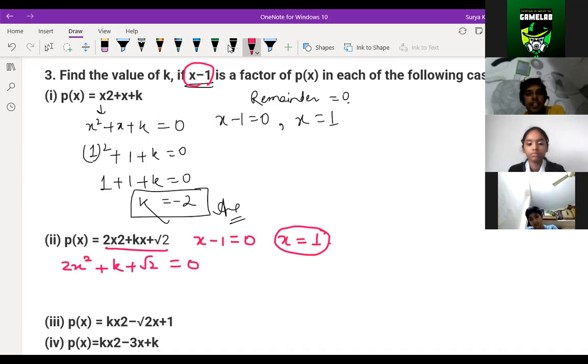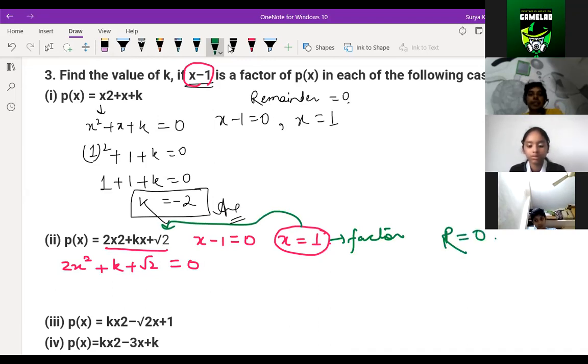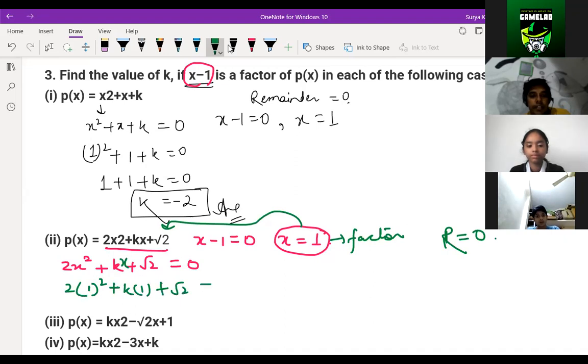If you are putting x equal to 1 in this, and this is a factor, then the remainder should be 0. After putting the value in this equation, the remainder should be 0. Understood? Yes, understood. After putting the value of x over here, that is 2 into 1 to the power 2 plus k into 1 plus root 2 is equal to 0, or we can write 2 plus k plus root 2 is equal to 0.